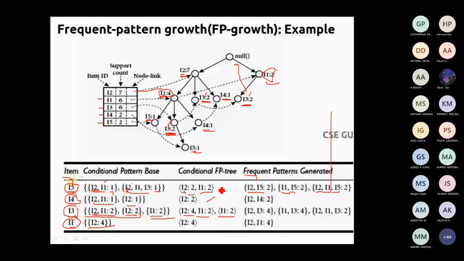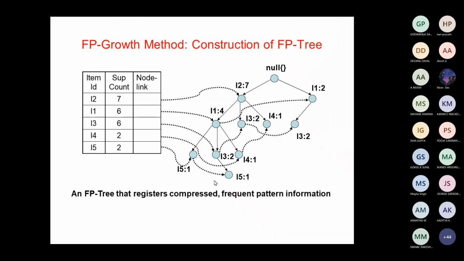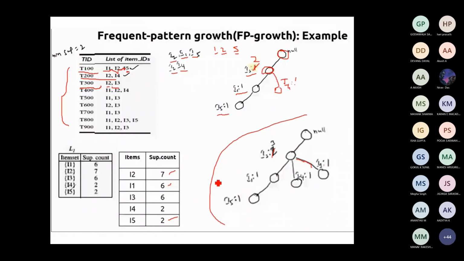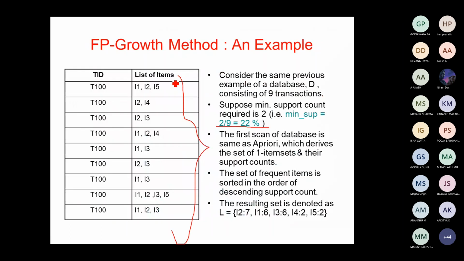This count can be identified from this FP tree, or even if you have doubts with this pattern, you just go through this table, and you can find out the number of transactions where we can find the item set.